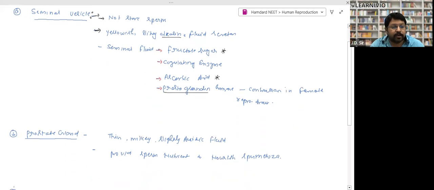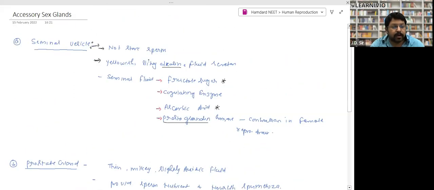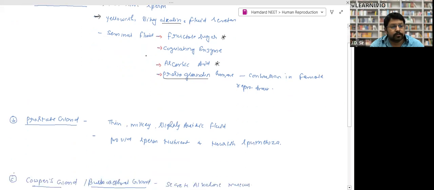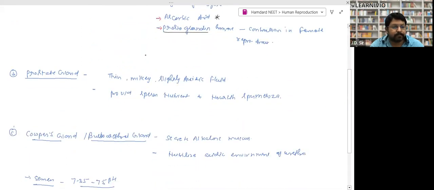Ask questions if you have any doubt, and keep on noting down, or keep on taking screenshots, whatever suits you, but please keep on noting down. Prostate gland. The prostate gland produces a thin, milky, slightly acidic fluid. It provides sperm nutrition, nourishment to spermatozoa.